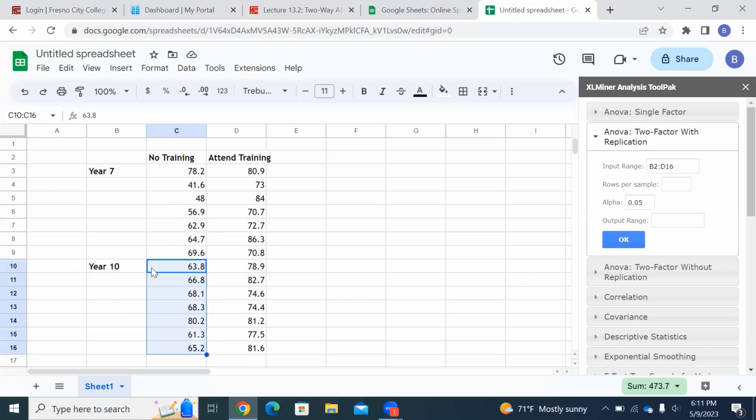Now, when I say this is year 10 people who did not go to training, there's 7 numbers there. This is year 7 people who did go to training, 7 numbers there. This is year 10 people who went to training, 7 numbers there. So it's 7 rows in each sample.